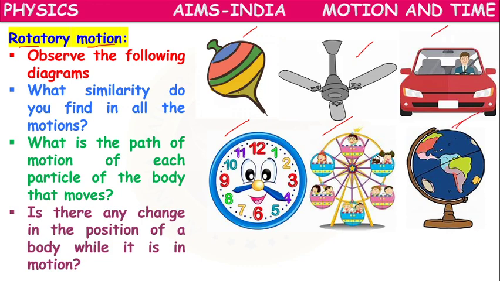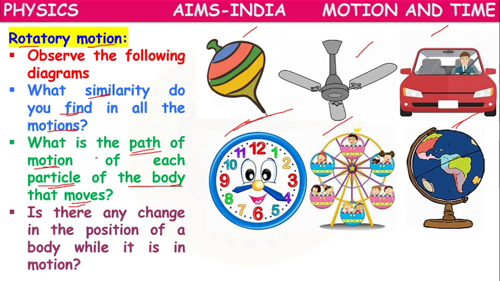If you observe these pictures, what similarity do you find in all these motions? What is the path of the motion of each particle of the body that moves?